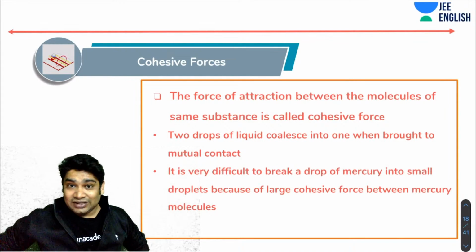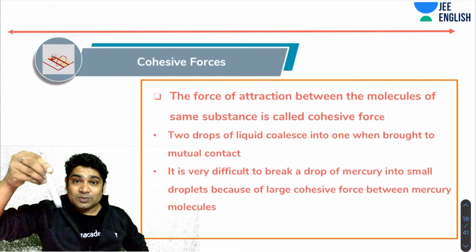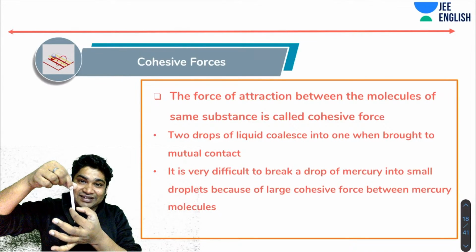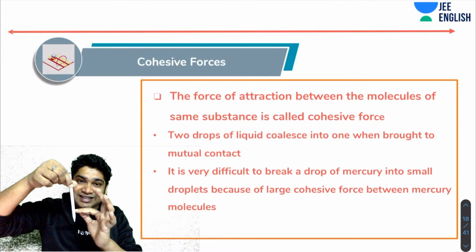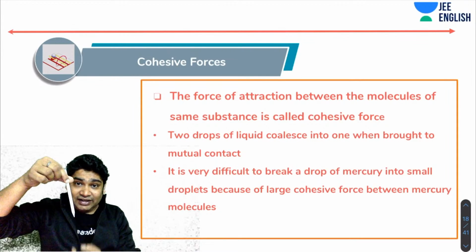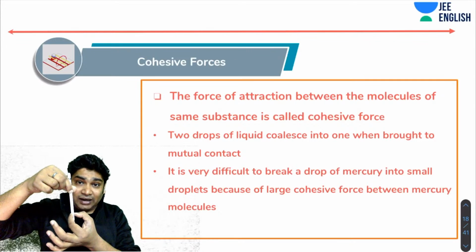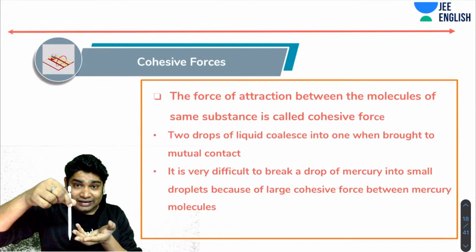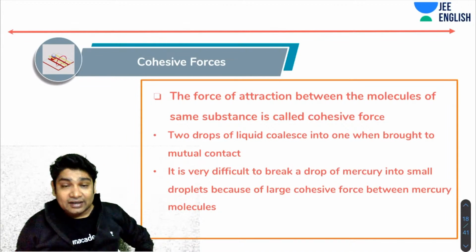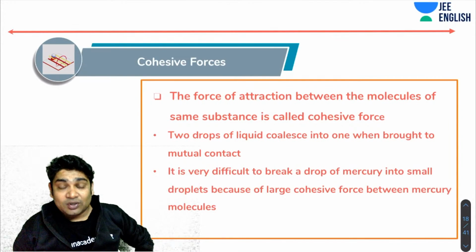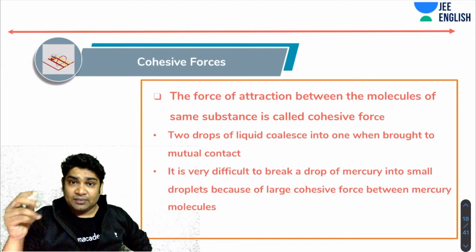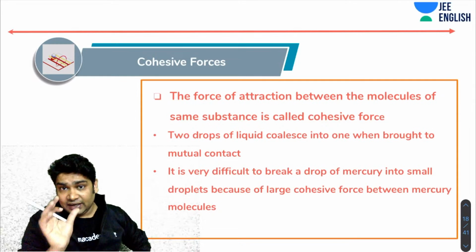So that is what is able to hold this pen. When I'm holding this pen here, what is holding this part? If I talk about this certain part, the gravity is pulling this down, but what is holding this up? The adjacent molecules are attracting it upwards. They are attracting it with cohesive force. It's the cohesive force that is responsible for any object maintaining its shape and its size.